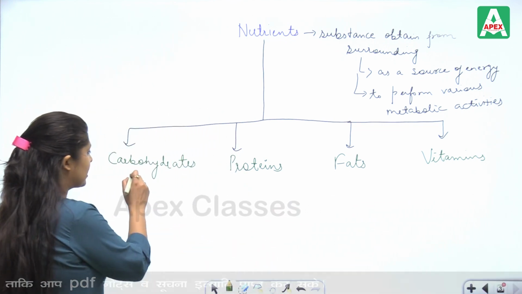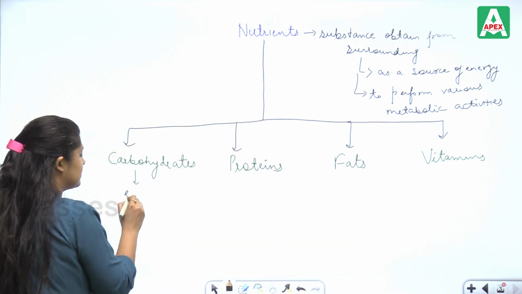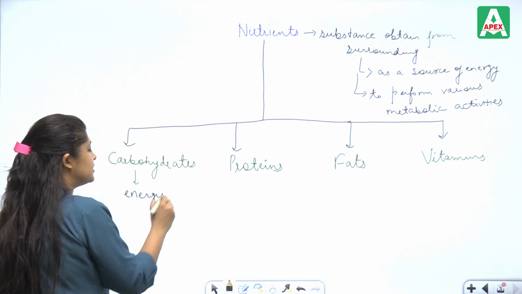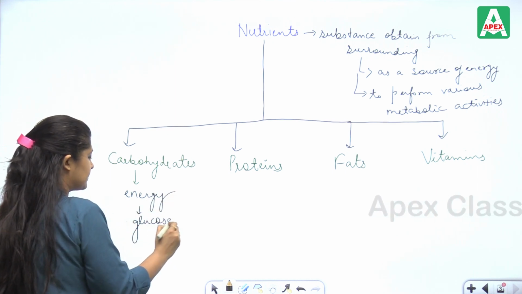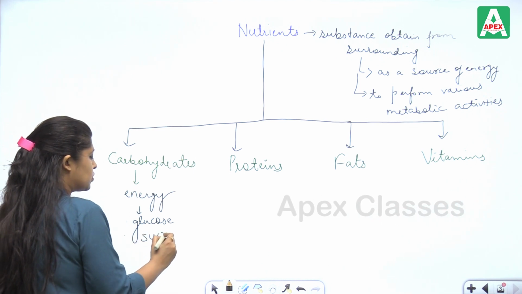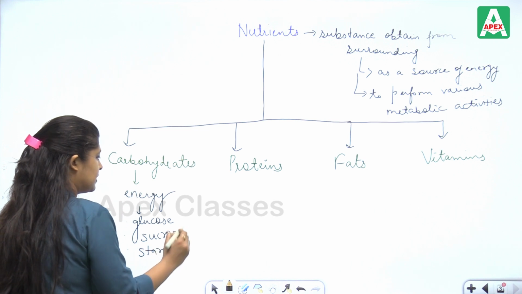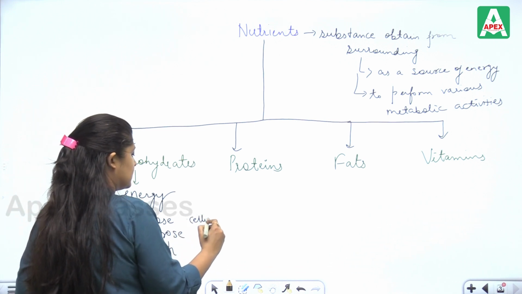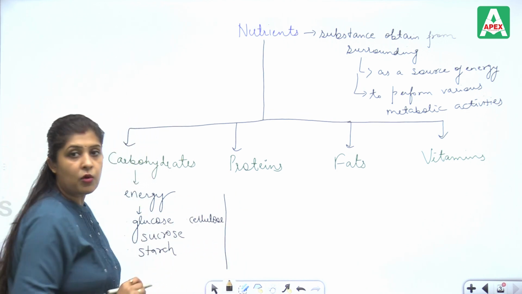First of all, we talk about carbohydrates. It is a substance which gives us energy. For example, glucose, sucrose, starch, cellulose. These are all basically carbohydrates.